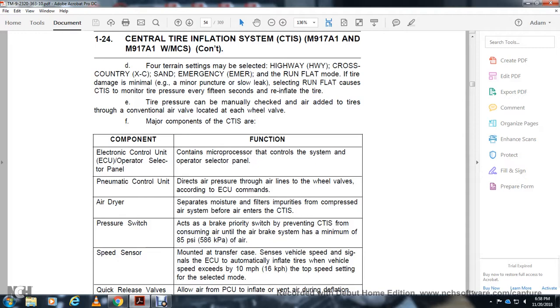operated with the selector panel, with control maintained by the microprocessor. The pneumatic control directs air through the airline to the wheel valve according to the ECU commands. The air dryer separates moisture and impurities from the compressed air before it enters the central tire inflation system. The pressure switch prevents operation of the central tire inflation system unless the air brake system has a minimum of 85 psi of air.